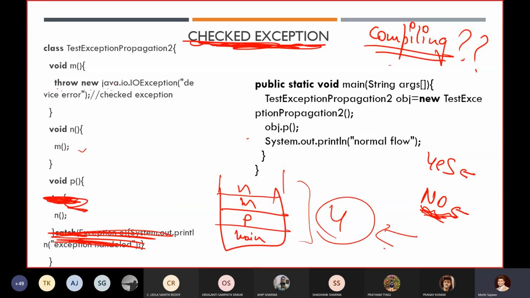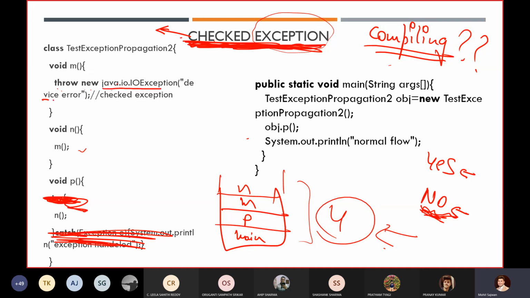See, whenever we are getting a checked exception, it means you are getting an exception, but your compiler is telling you during compilation time that you are getting an exception. So whenever you are getting a checked exception, it is mandatory for you to handle that exception. If you are not handling that exception, you will always get a compilation error.